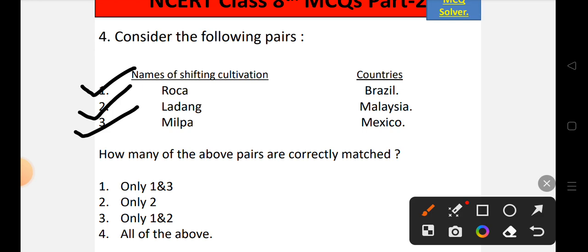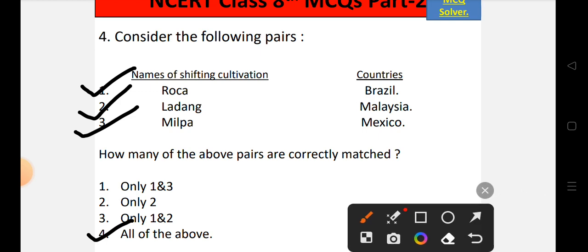So as all the pairs above are correct, the correct option will be option number 4, that is all of the above. Roca, Ladang and Milpa, these are the names of shifting cultivation. Roca is said in Brazil, Ladang is the name given in Malaysia and Milpa is the name given in Mexico. So all the options are correct. So the correct option is all of the above.